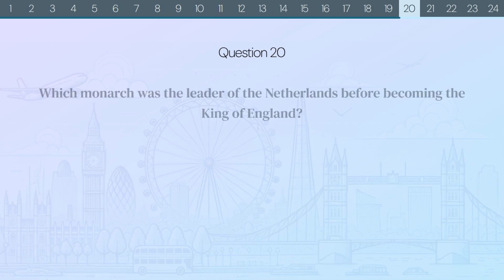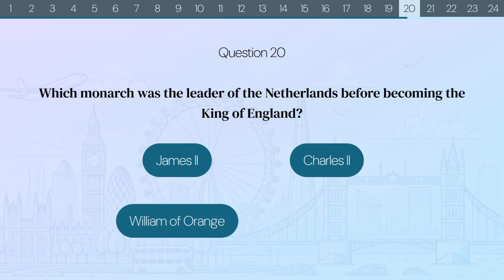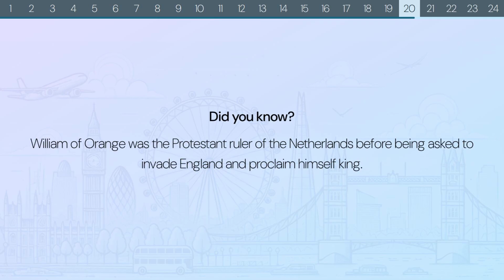Question 20. Which monarch was the leader of the Netherlands before becoming the King of England? James II? Charles II? William of Orange? Or James I? The correct answer is William of Orange. Did you know? William of Orange was the Protestant ruler of the Netherlands before being asked to invade England and proclaim himself king.